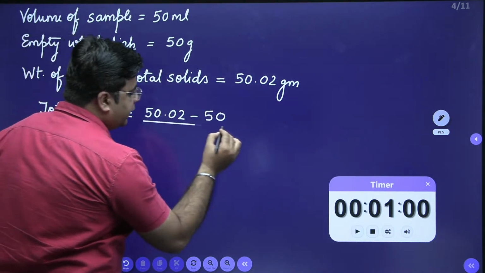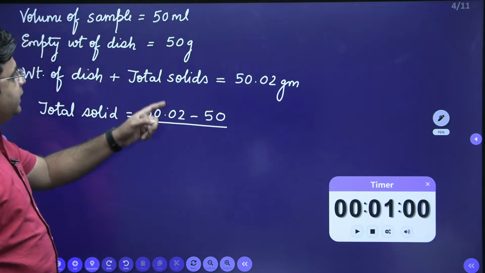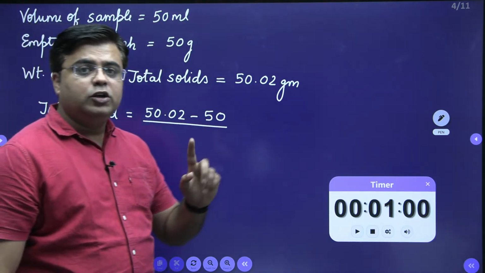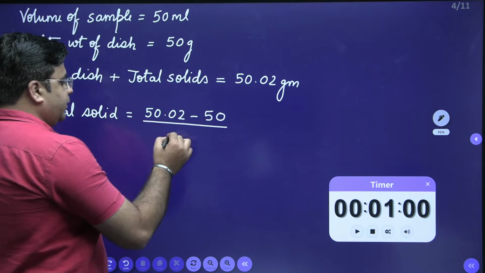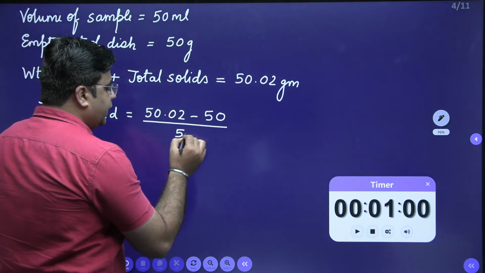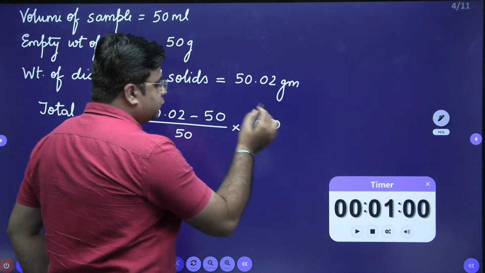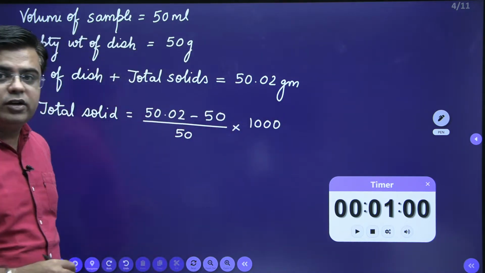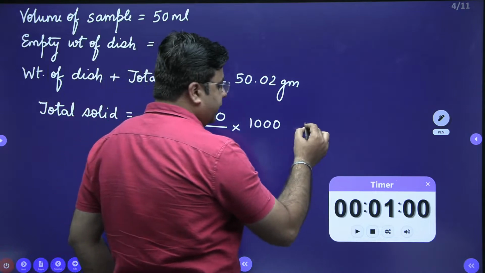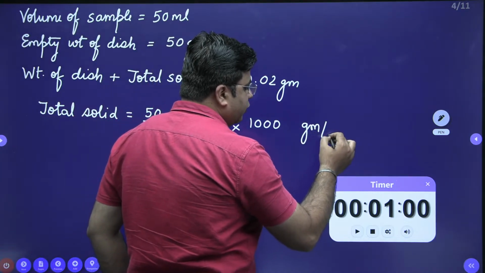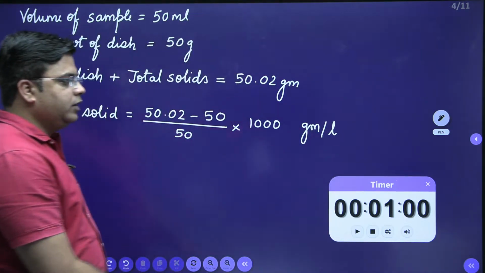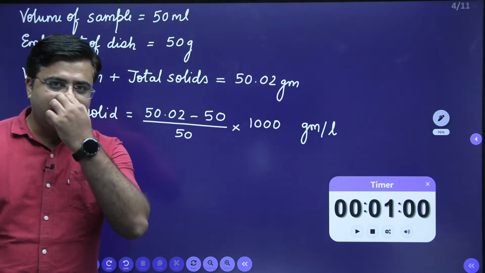Now this is the weight of solid which is present in 50 ml of the sample. So for 1 liter of the sample, it will be divided by 50 and multiplied by 1000. So this is going to give you the total solid concentration in gram per liter. This will give you the total solid concentration in gram per liter. Just quickly calculate and tell me the value.